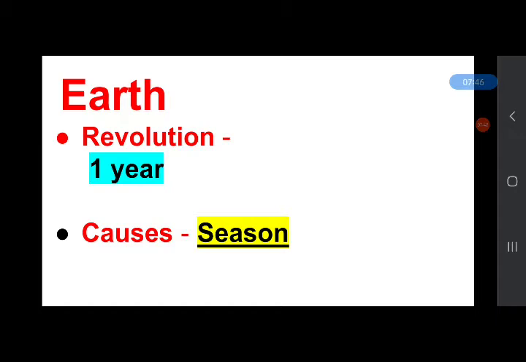And what is revolution? Earth takes 1 year to complete one revolution, and revolution causes seasons. When Earth revolves for 1 year, it is possible to have summer, winter, rainy season, spring and autumn, because Earth revolves. And what is rotation and revolution?